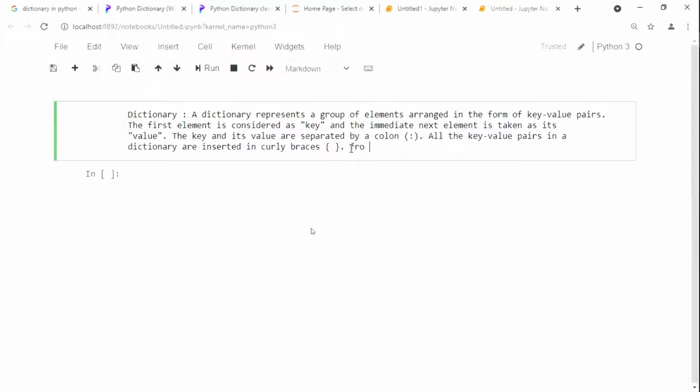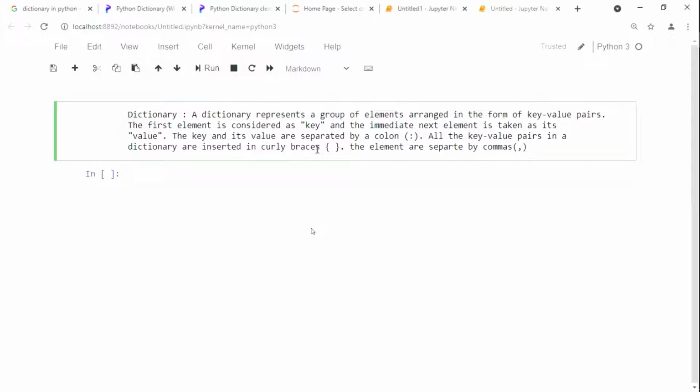For writing the next element, the elements are separated by commas.